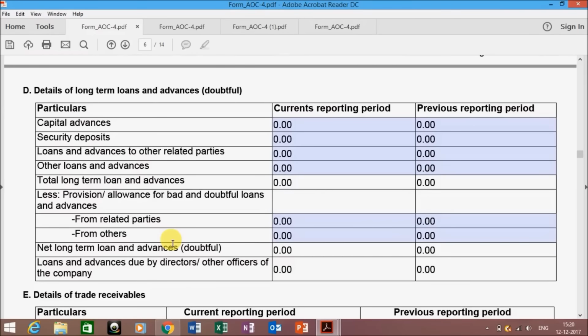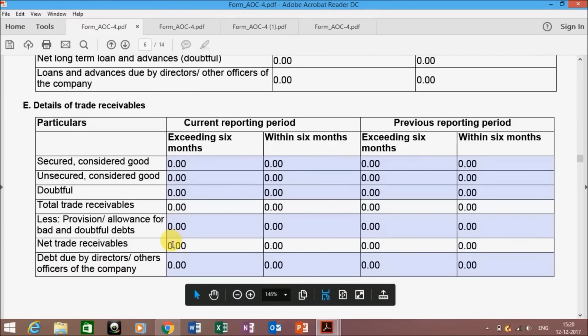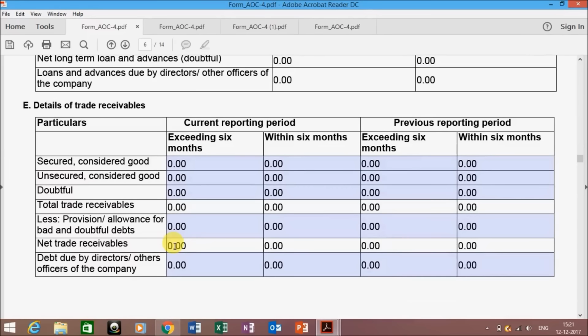Next is the long term loans and advances which are doubtful. That information has to be fed over here. The next comes is the trade receivables. The trade receivables which are secured, unsecured, doubtful have to be entered over here, which are exceeding 6 months or which are within 6 months.